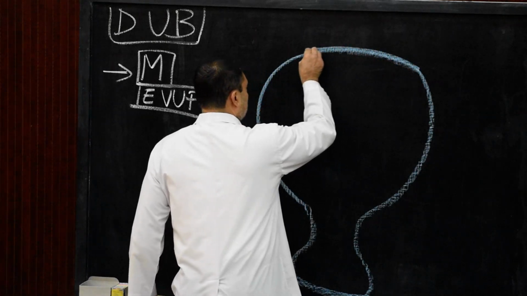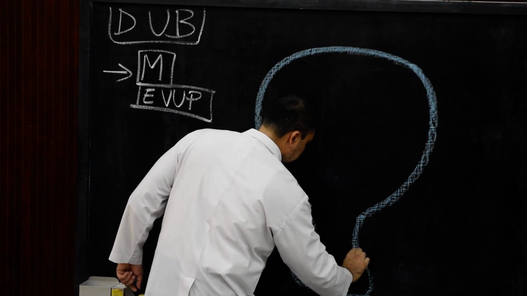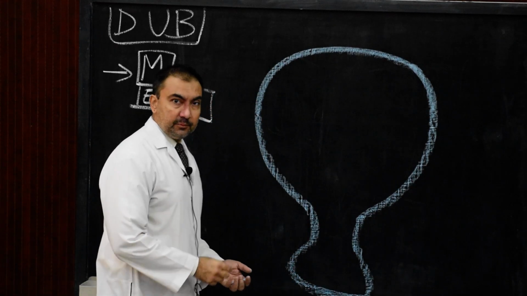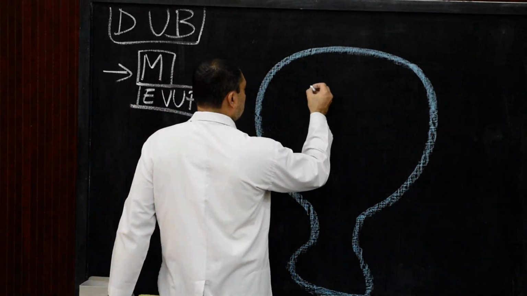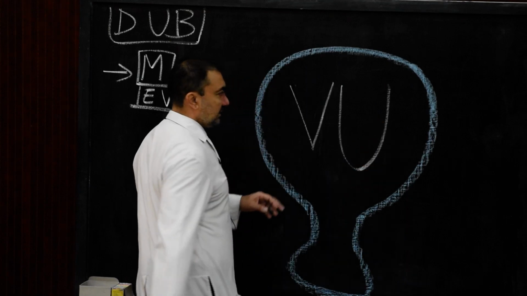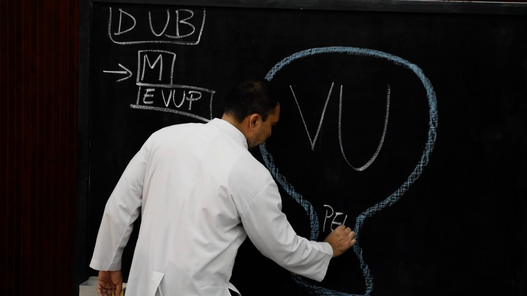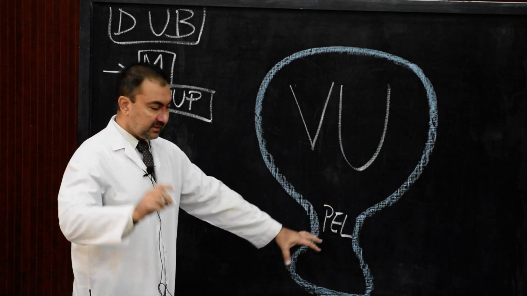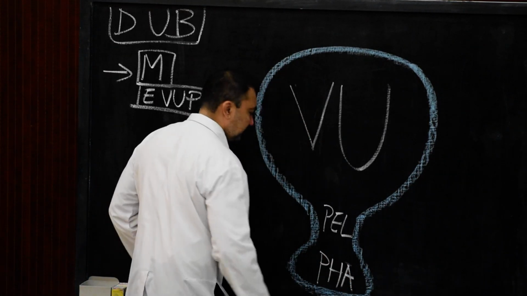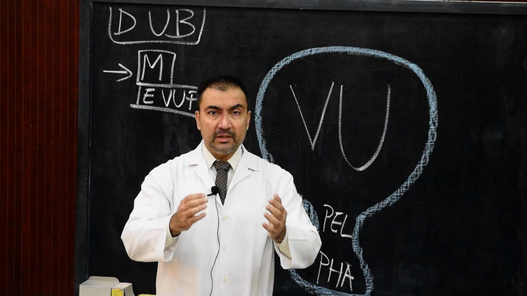So therefore, I will darken the border of the vesicourethral segment. Then this will be the pelvic portion and the lower down dilated part will be the phallic portion, and we are going to name them. This will be the vesicourethral part. Over here this will be the pelvic portion of urogenital sinus, and over here this will be the phallic portion of urogenital sinus. These points we have discussed in the earlier segments, embryogenesis of urinary bladder 1 and 2.